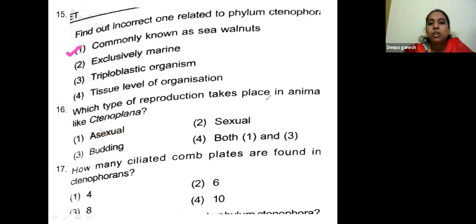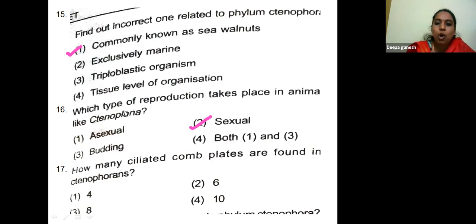Which type of reproduction takes place in animal like Ctenoplana? Asexual, sexual, budding, both 1 and 3. The special property of Ctenophora along with the ciliated comb plates is they carry out sexual reproduction. That's the most important property regarding Ctenophora. The example of Ctenophora is Ctenoplana.